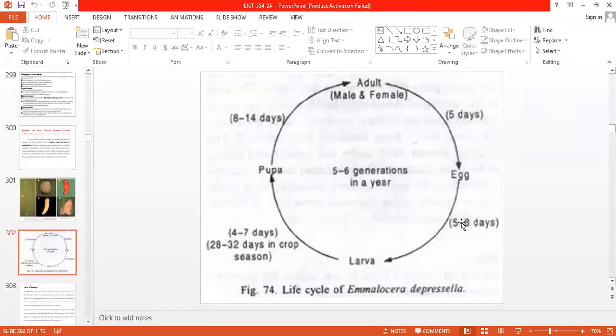Life cycle: the adult female deposits eggs on the leaf lamina. The egg period is 5 to 8 days. The larval duration is 28 to 32 days, depending upon the crop season. The pupal stage is found in the soil for 8 to 14 days.